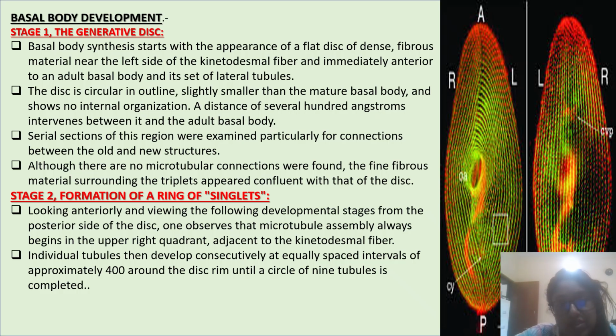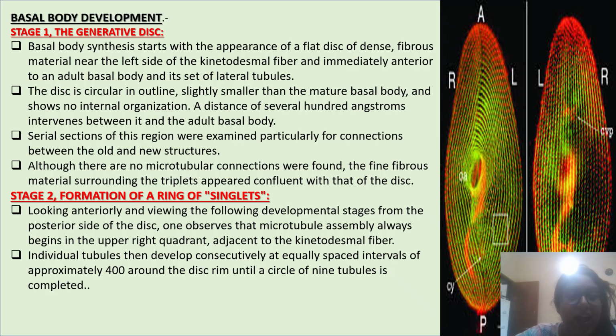Serial sections of this region were examined particularly for connections between the old and new structures. Although no microtubular connections were found, the fibrous material surrounding the 9 triplets appeared confluent with that of the disc. Next, stage 2, formation of a ring of singlets.